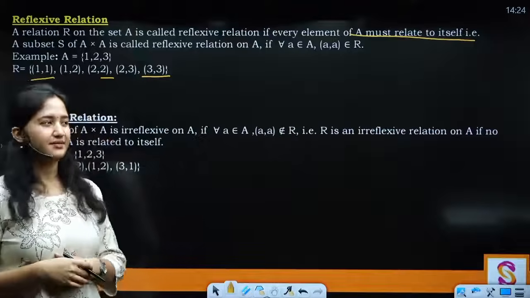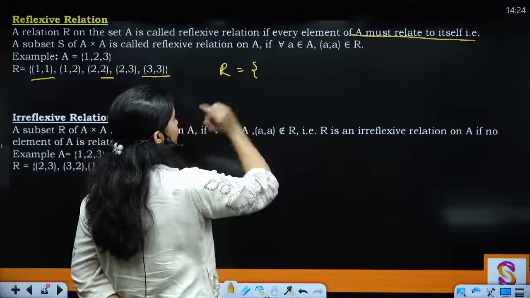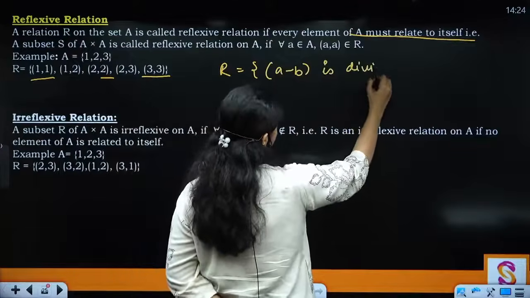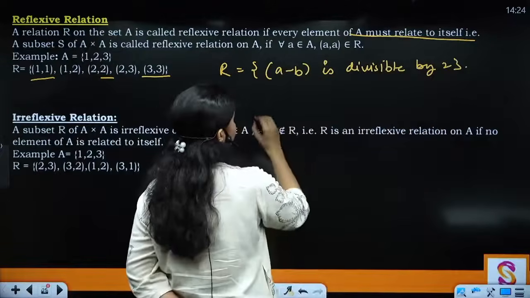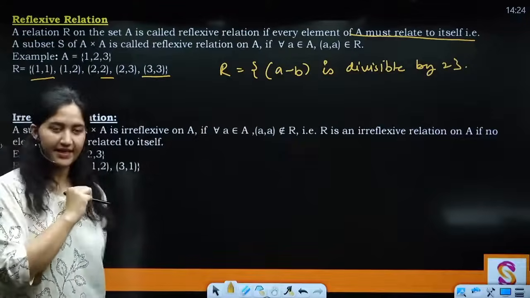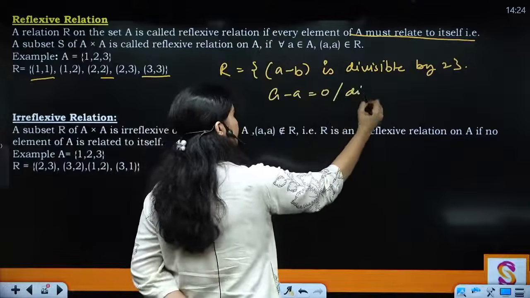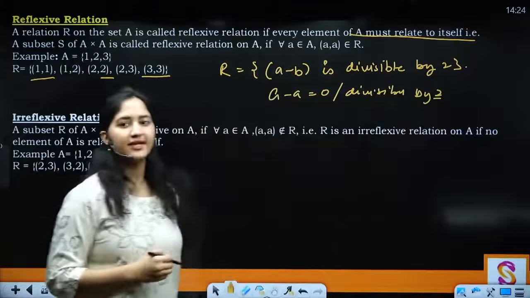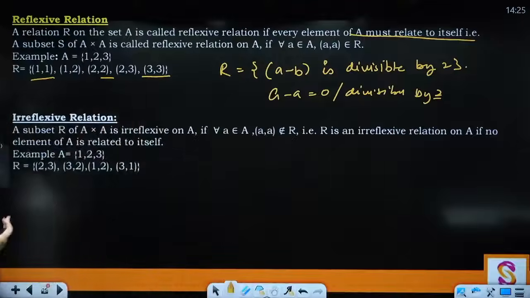But if I say that R is a relation where A minus B is divisible by 2, right? And I have to check whether this relation is reflexive or not. That means A must be related to A, right? So A minus A equals 0, which is divisible by 2, right? So I can say that this relation is definitely a reflexive relation. Clear? Then you have irreflexive relation.